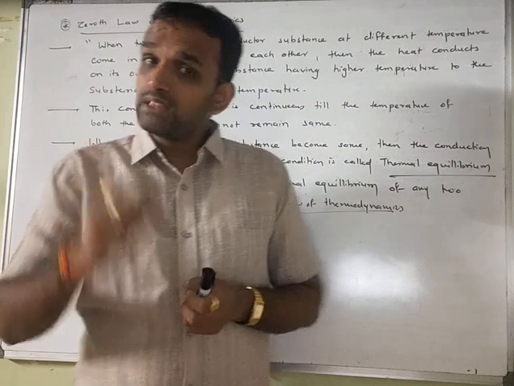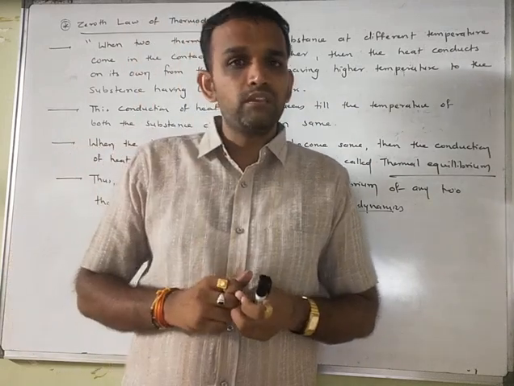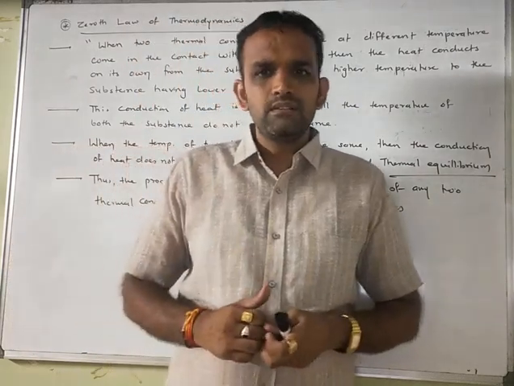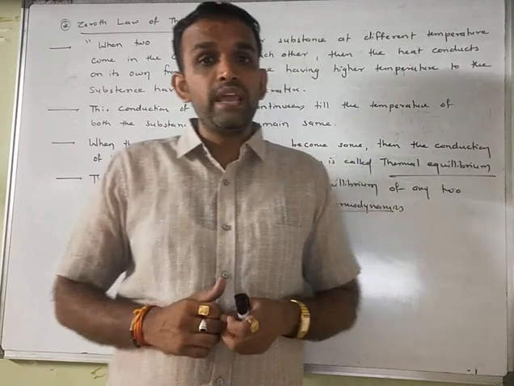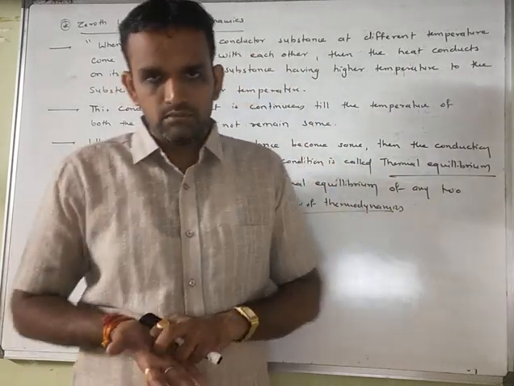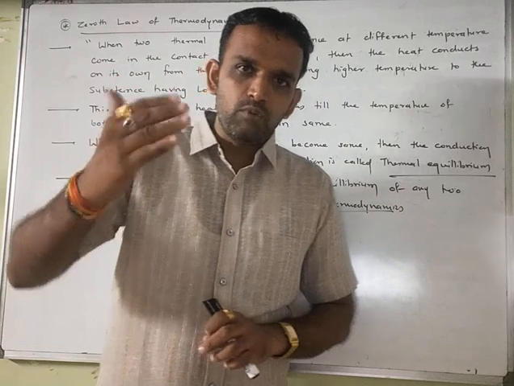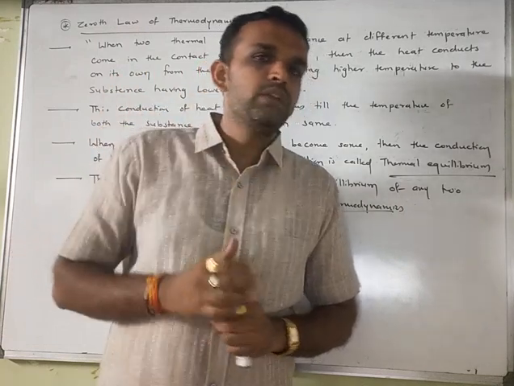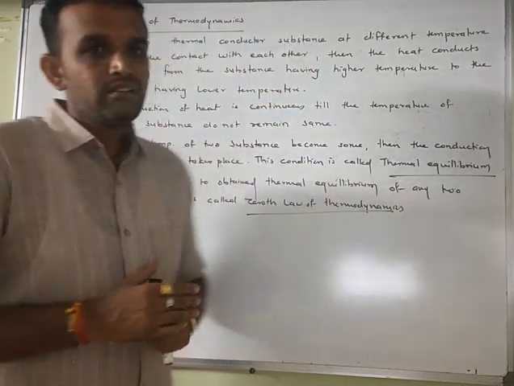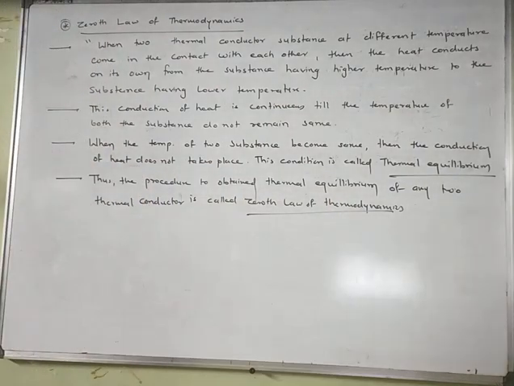But when the thermometer comes in contact with the body of that particular person, then the heat from the human body enters the mercury of the thermometer. जो ह्यूमन बॉडी की हीट है ना, वो मर्क्यूरी में एंटर होगी, and thus the pressure of that mercury will be increased.